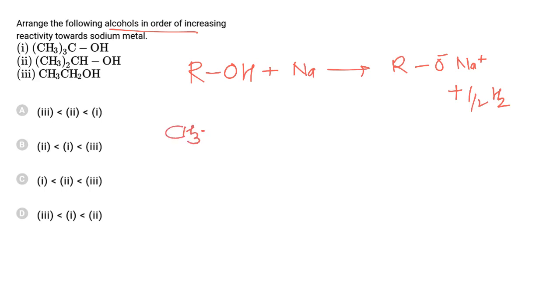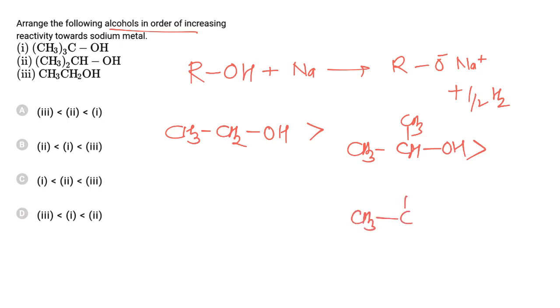Now, ethanol is most acidic, and hence the reaction will be fastest with ethanol. Then isopropyl alcohol, because with increasing plus I effect, acidic strength decreases, so the reaction is fastest in the first, then the second, and the third will be least acidic, and hence the correct answer is A.